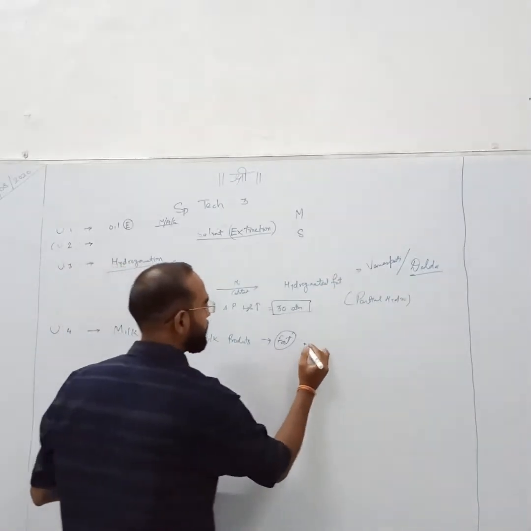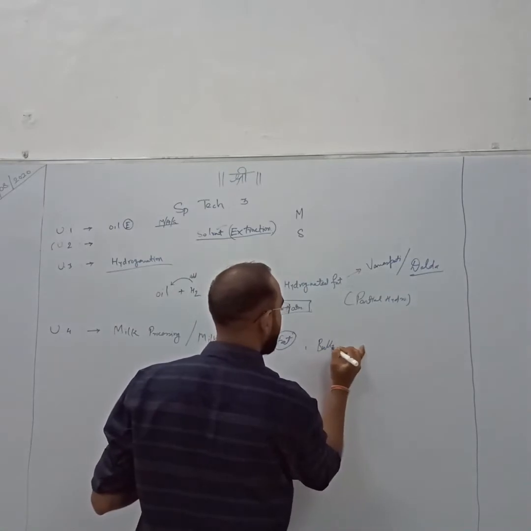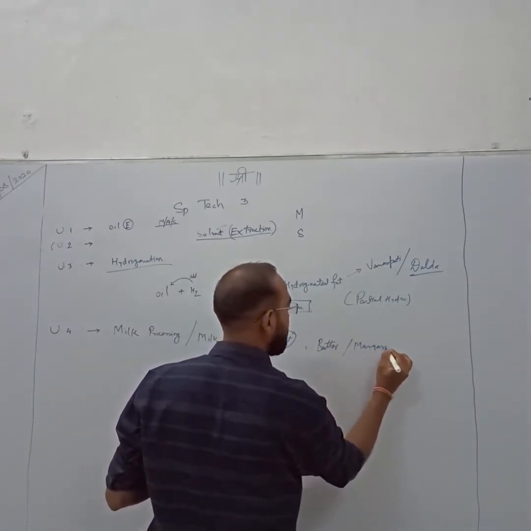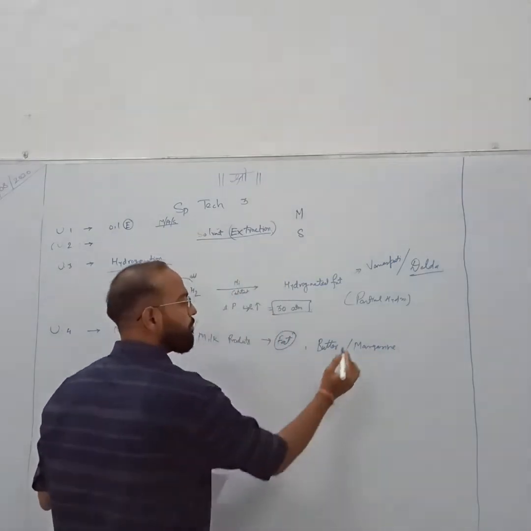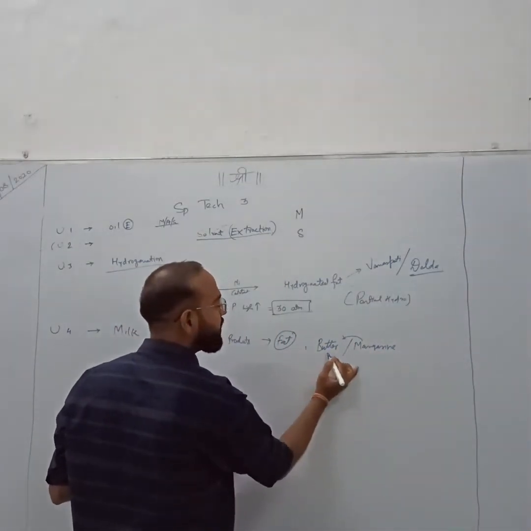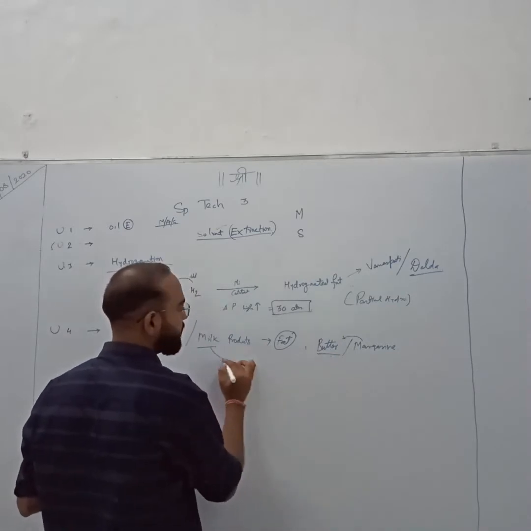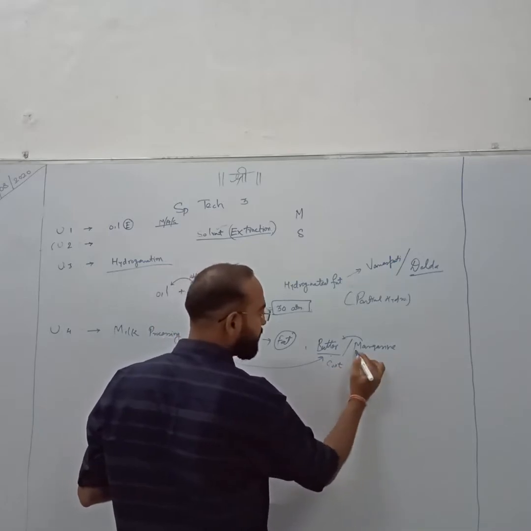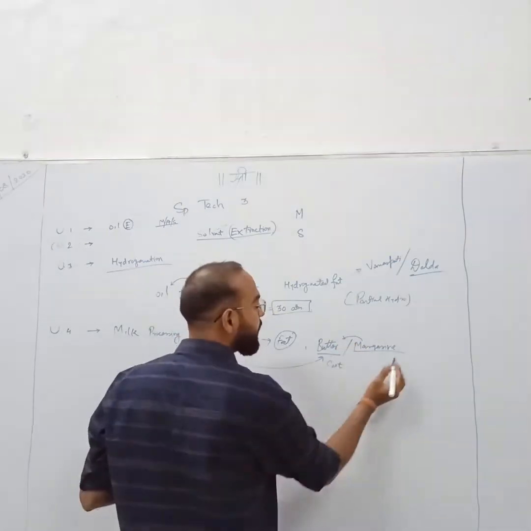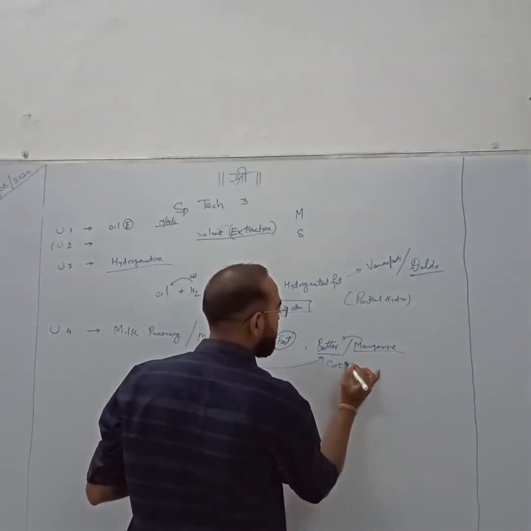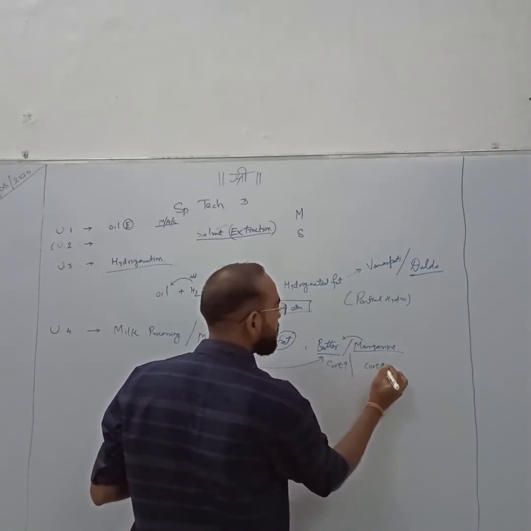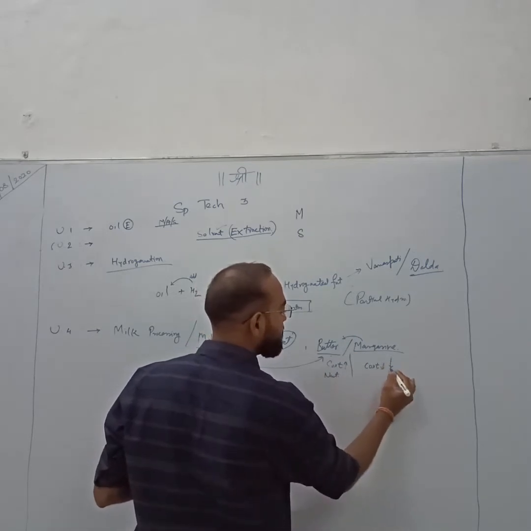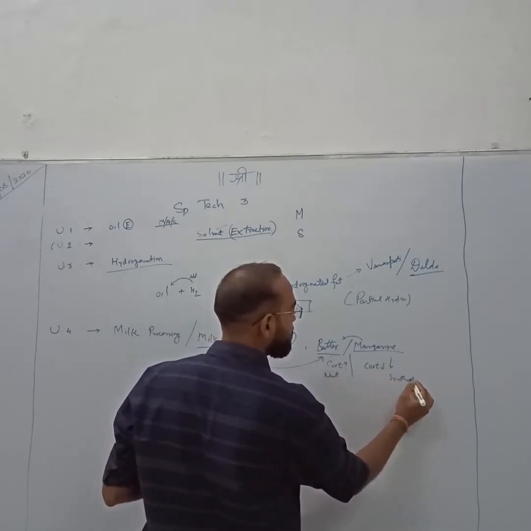Butter and margarine, there is one word, butter and margarine. Margarine is a substitute for butter. Butter is a natural product obtained from the milk and high in cost. Margarine is a substitute of butter and it is low in cost. Butter is a natural product, margarine is a synthetic product.